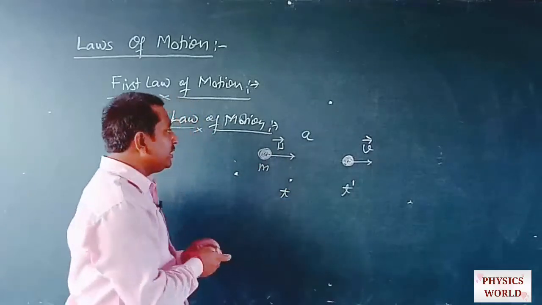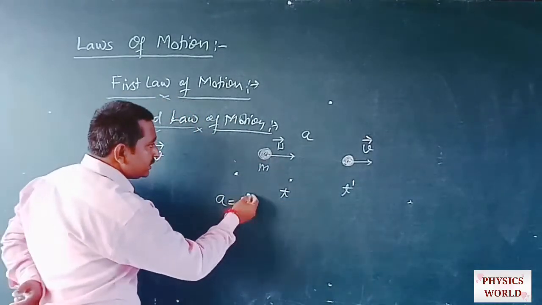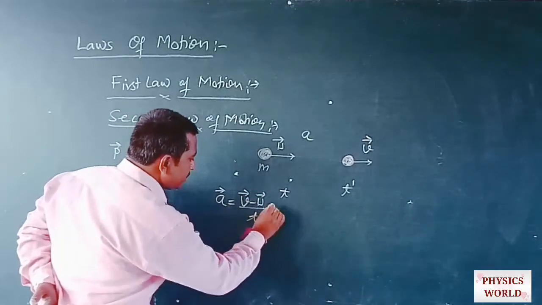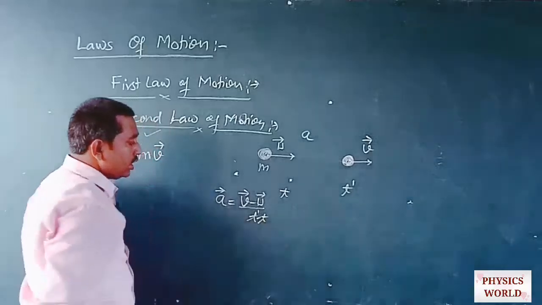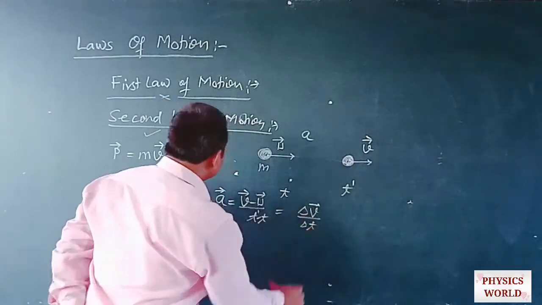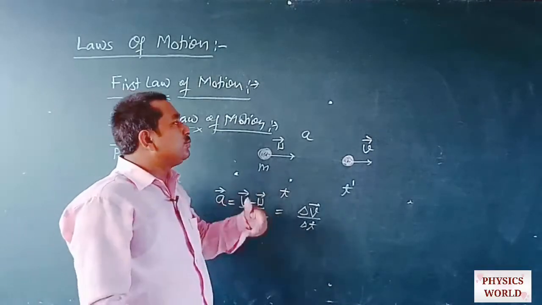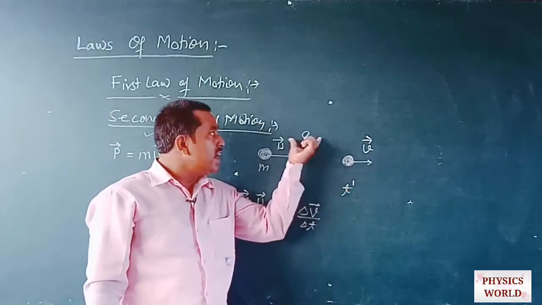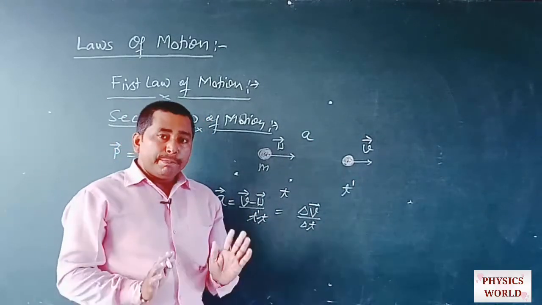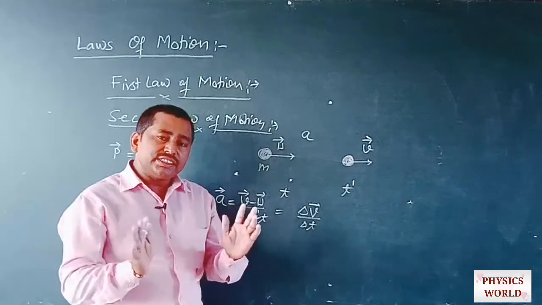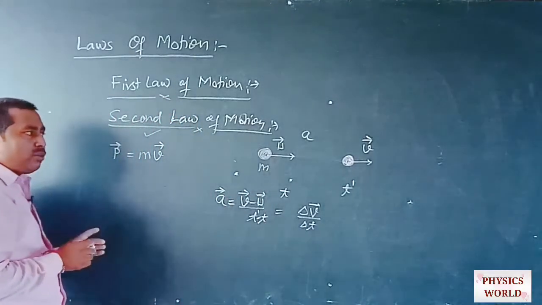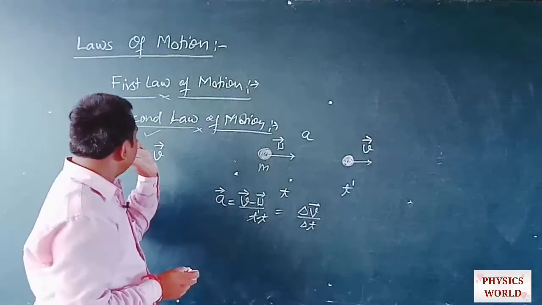So if we define this acceleration, then we get what? This is the rate of change of velocity. Okay, rate of change of velocity. So we get delta v divided by delta t. So this is the formula for the acceleration. Since we are discussing in our question that acceleration is uniform, the rate of change of velocity is constant. But what factor changes the velocity? That is force. So how much force will be exerted on the object?